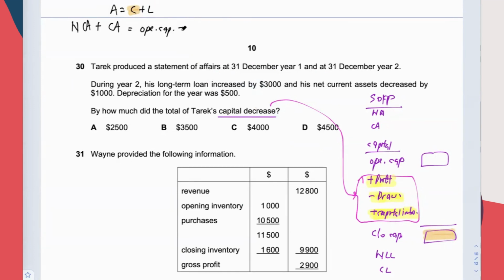Opening capital plus profit minus drawing plus additional capital plus NCL plus CL. So basically I have replaced the C with the four items above it.